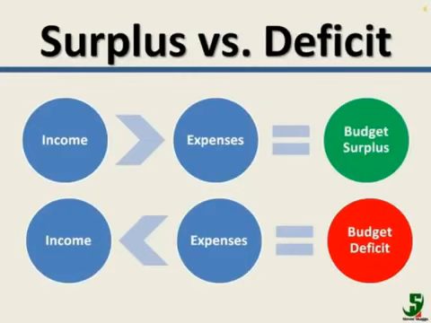If your income is less than your expenses, you have a budget deficit. This means that you run out of money and probably have to borrow to pay your bills. This is extremely undesirable. Possible solutions to turning a budget deficit into a surplus are to increase your income, maybe by getting a second job, and/or cut your expenses.